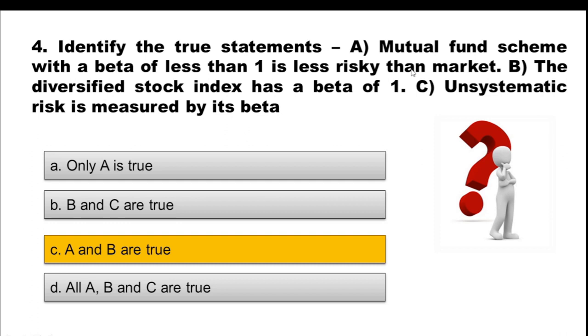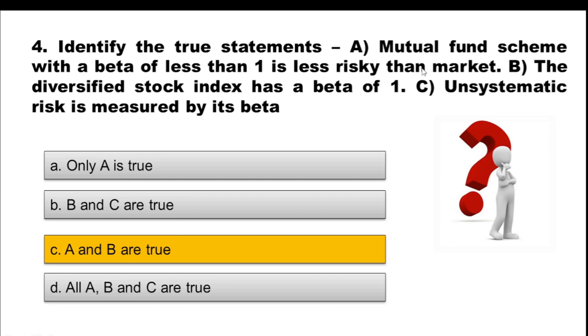So if beta is 1, it is equal to the market risk. If beta is less than 1, the asset is less risky than market. And if it is more than 1, it means that the asset is more risky as compared to the market. So the first statement, that less than 1 beta is representing less risky asset than the market, is totally correct.